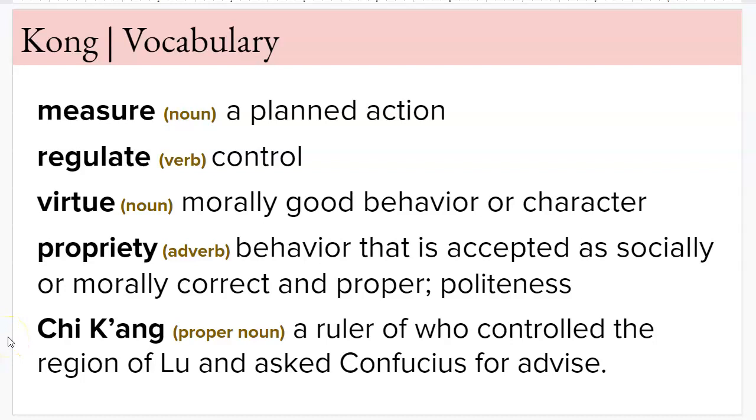Qi Kong is a proper noun, meaning it's a person, and he was a ruler who controlled the region of Lu and asked Confucius for advice. So you'll see him in the reading.